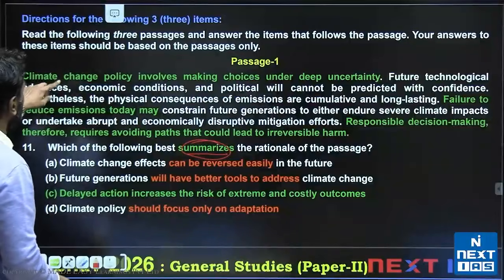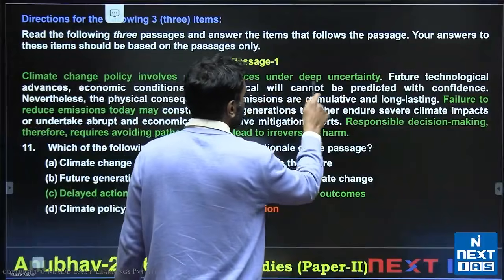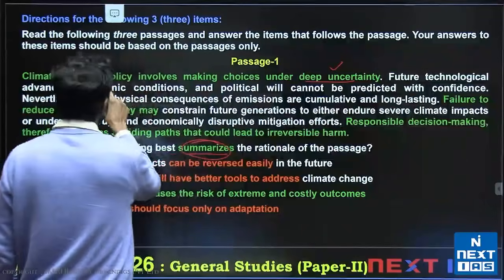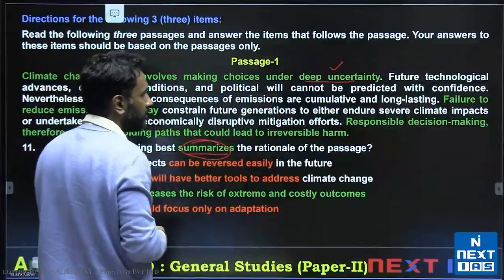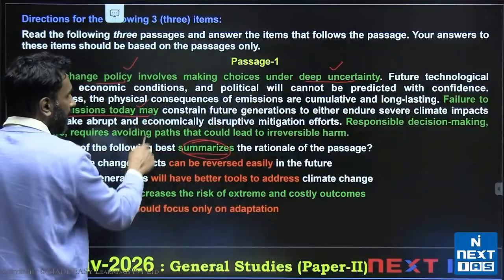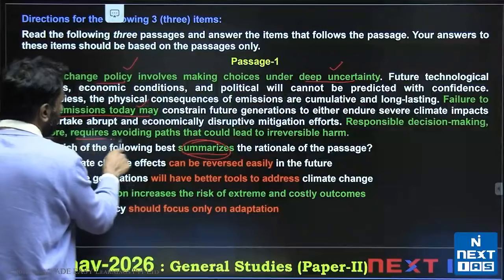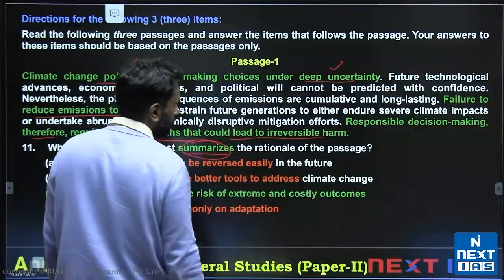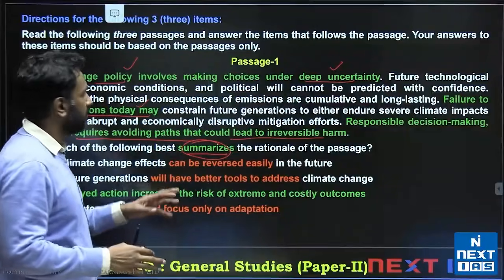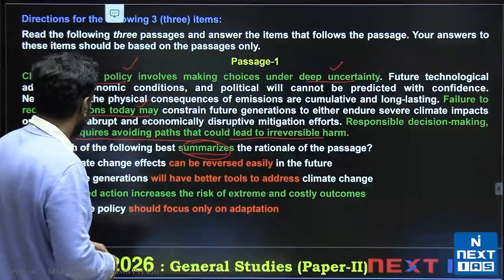We are told here the main point is climate change policy involves making choices under deep uncertainty. So for climate change policy, you take uncertain decisions. Failure to reduce emissions today may cause problems. Responsible decision making therefore requires avoiding paths that could lead to irreversible harm. So there is some tricky decision making when it comes to climate, and we need to reduce emissions today.